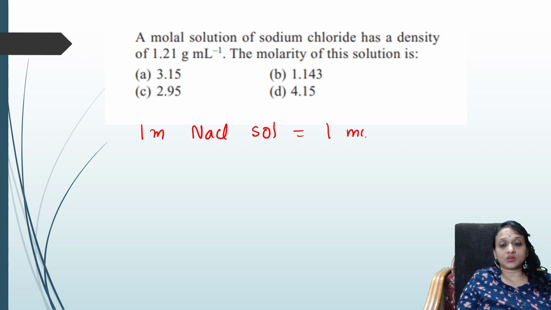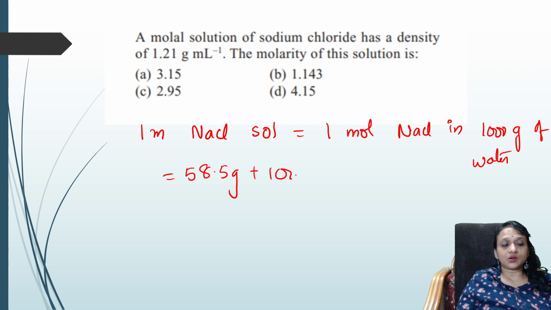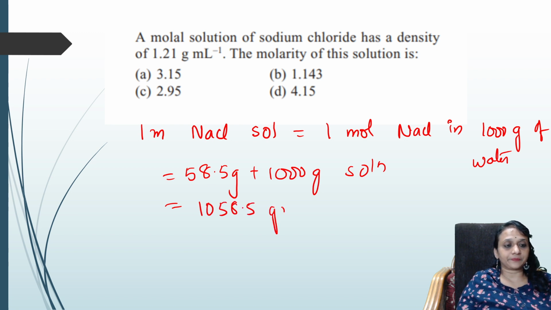It's nothing but 1 mole NaCl in 1000 grams of water. Now, how much is the molecular weight of this? 58.5 grams plus 1000 grams of water, so 1000 plus 58.5 is 1058.5 grams. Okay, done. This is the solution.